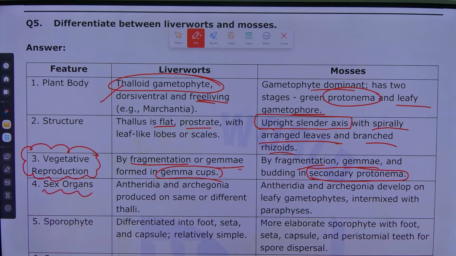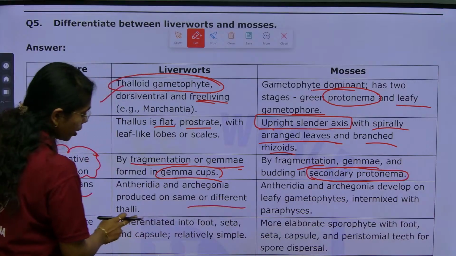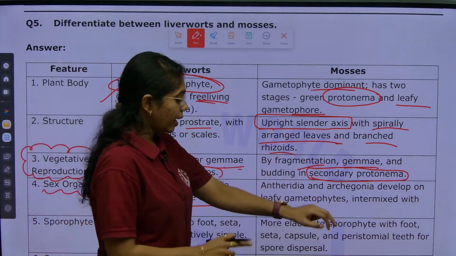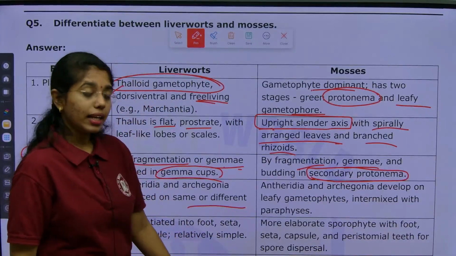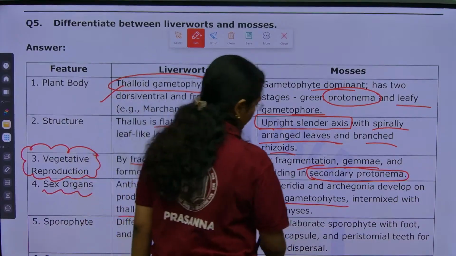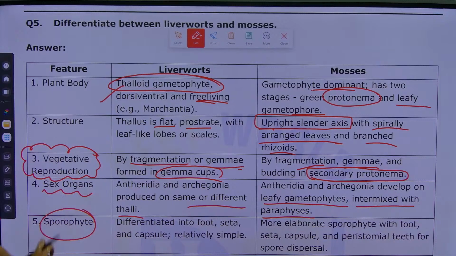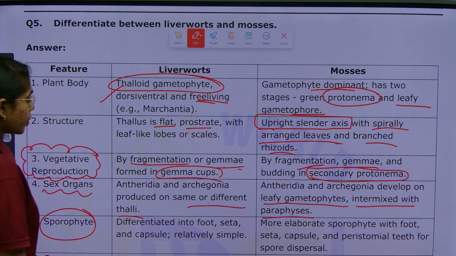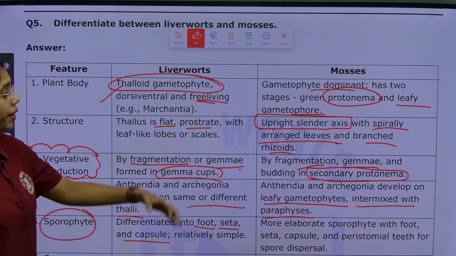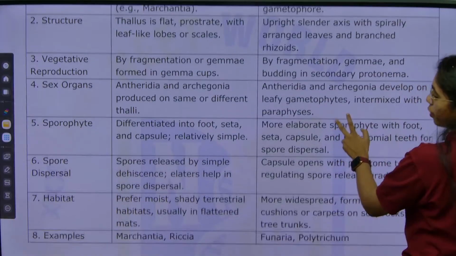Next is sex organs. In liverworts, antheridia and archegonia are produced on the same or different thalli. In mosses, antheridia and archegonia develop on leafy gametophytes and are intermixed with paraphysis. Next is sporophyte. In liverworts, the sporophyte is differentiated into foot, seta and capsule. Here in mosses, a more elaborate sporophyte is present when compared to pteridophytes.